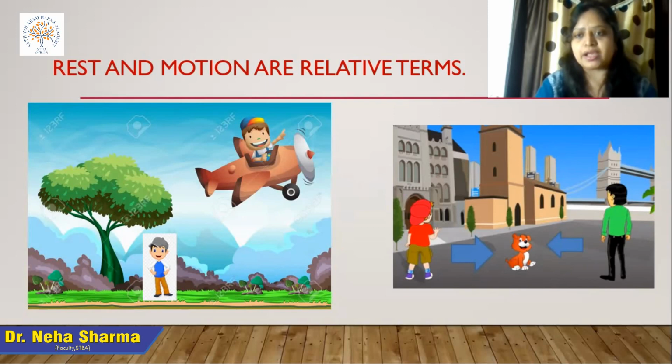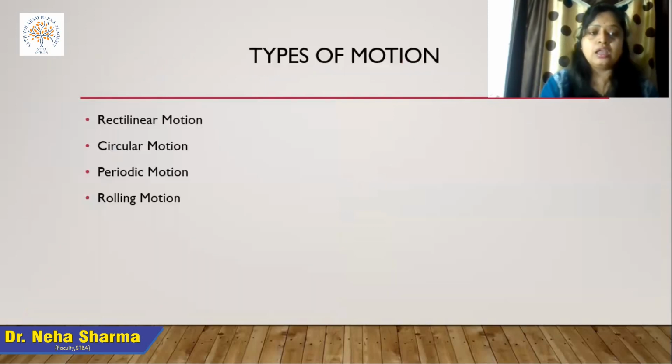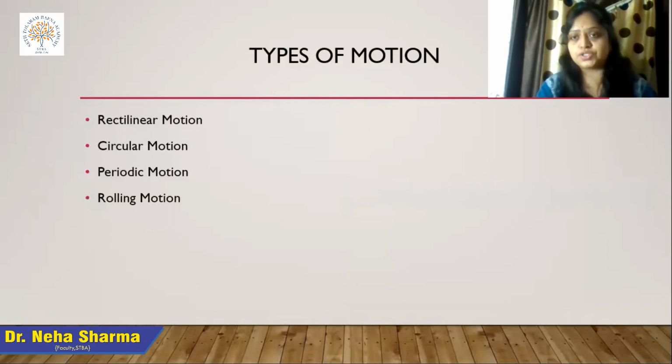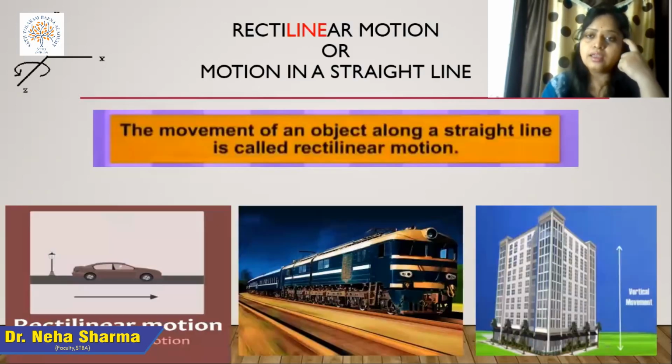After that we define the types of motion. Before going into detail about the motion, I am giving a quick overview of the types of motion. There are rectilinear motion, circular motion, periodic motion, and rolling motion. I'm giving the definitions one by one. Rectilinear motion: in the term rectilinear, the word line is inherent. So that is motion in a straight line.